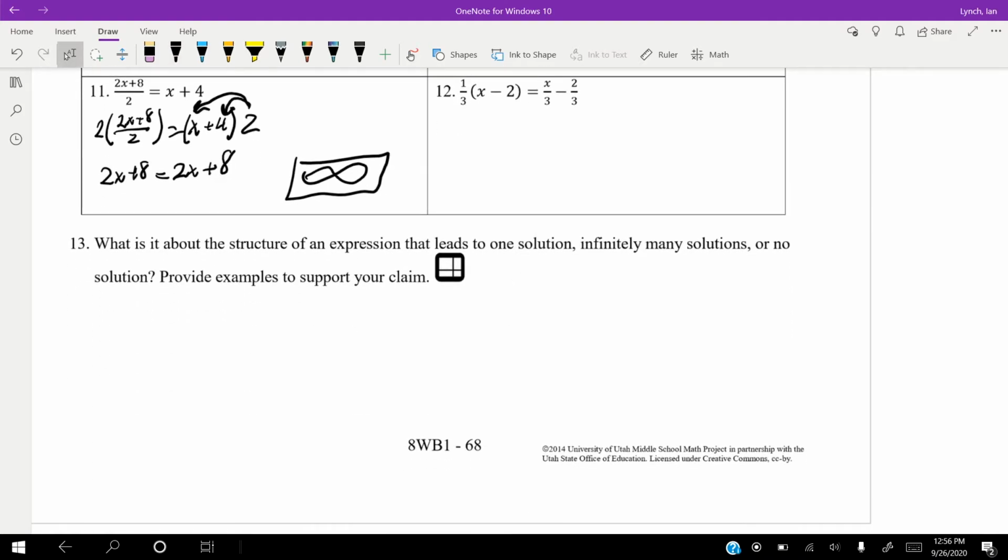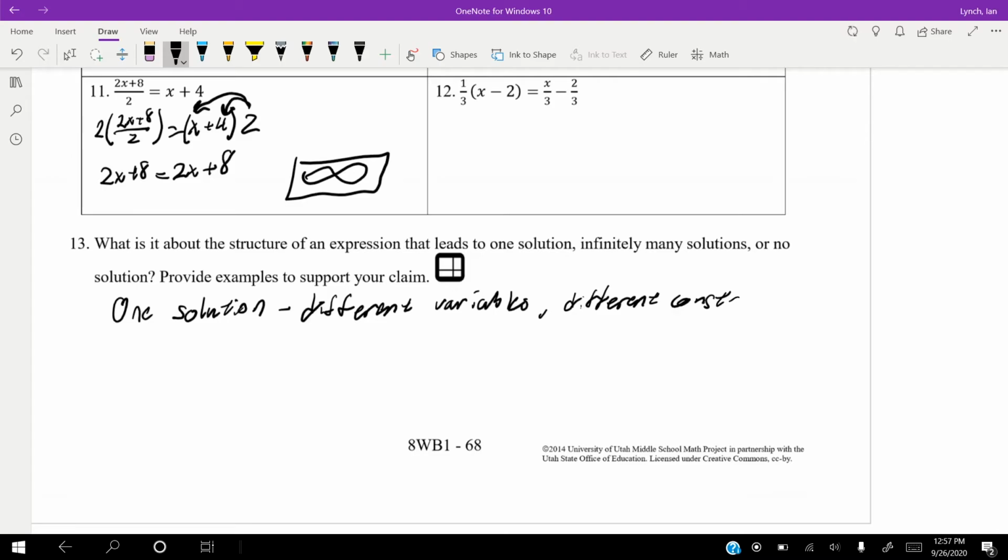So, what is it about the structure of an expression that leads to one solution, infinitely many, or no solution? One solution is really easy. We have different variables and different constants. By that, what I mean is we could have 3x minus 10 equals 5x plus 12.